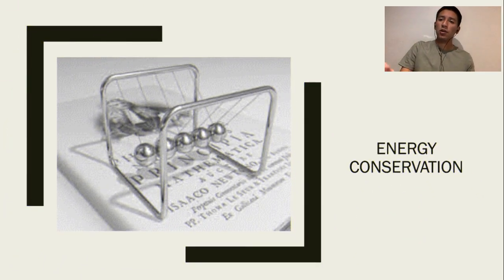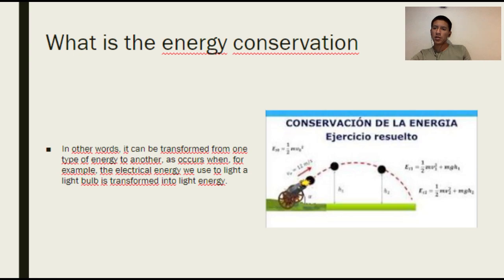So that was the last point from free fall, and now I'm going to talk about the next topic, which is energy conservation. So what is energy conservation? In other words, energy can be transformed from one type of energy to another, as occurs when, for example, the electrical energy we use to light a bulb is transformed into light energy.